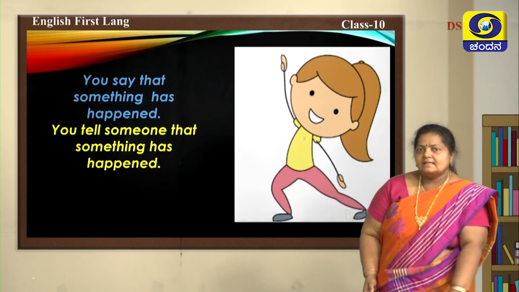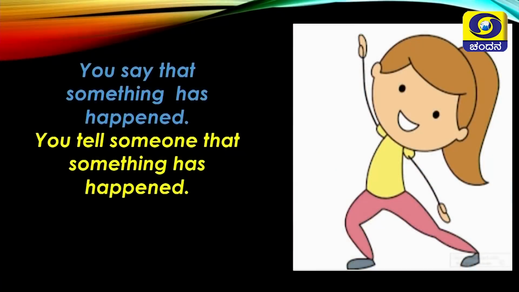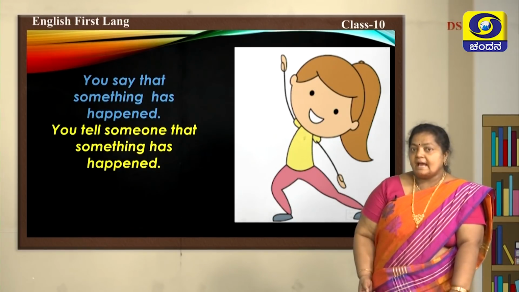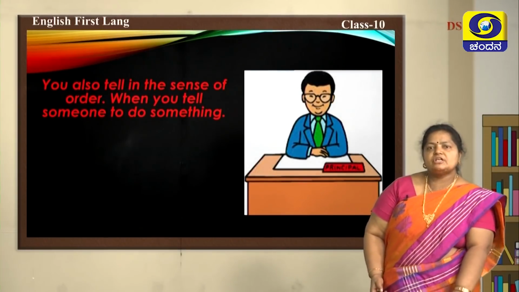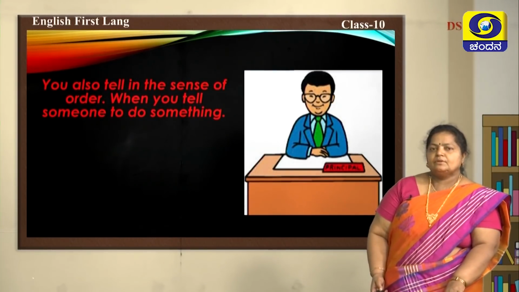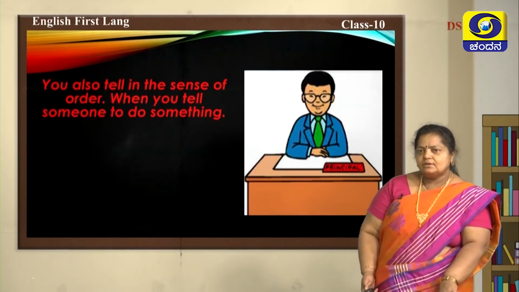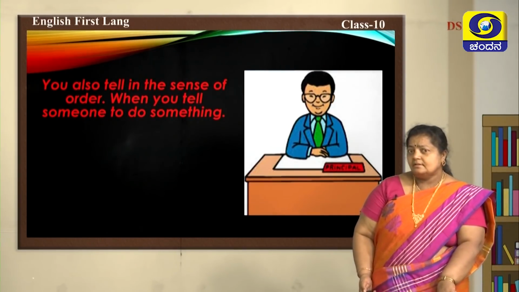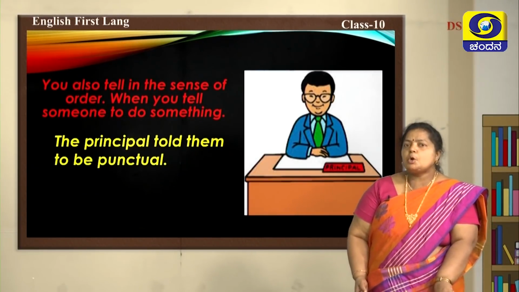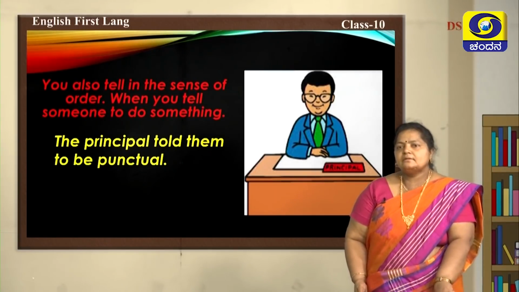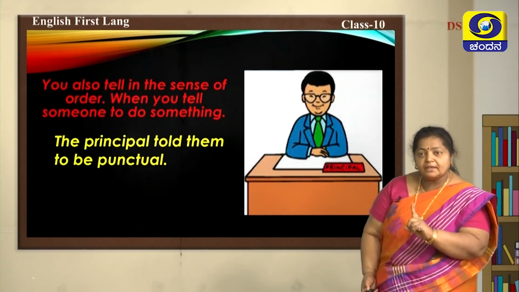You say that something has happened. You tell someone that something has happened. You are not particular. You are telling someone. You say that something has happened. You tell someone that something has happened, isn't it? You also tell in the sense of order. When you tell someone to do something, isn't it? Who tells? Can you see who this is? He's a principal. What is he telling? The principal told them to be punctual. What is the principal telling? He is telling them to be punctual.